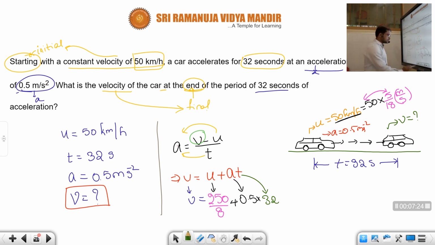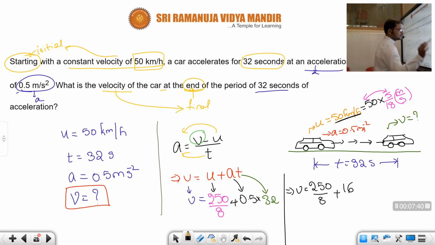So how can we solve this further? v is equal to 250 by 18 plus 0.5 into 32, that means half of 32. How much? 16.